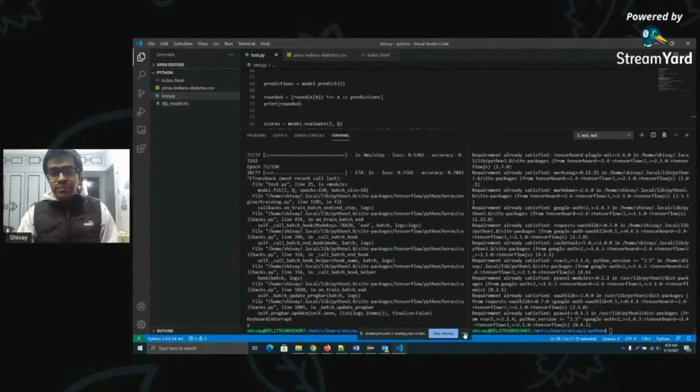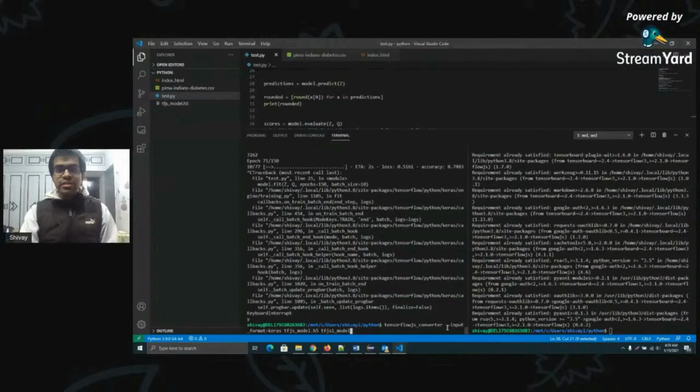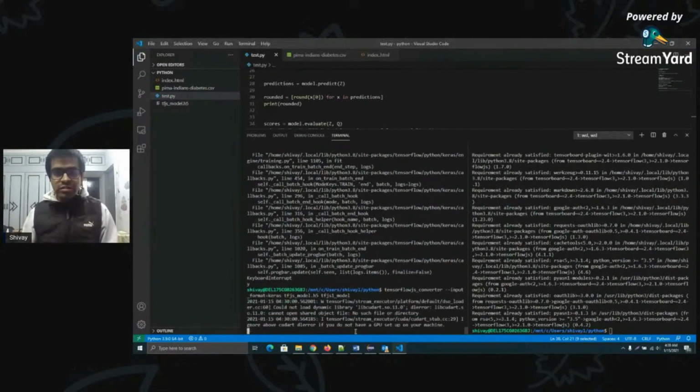Now, the next thing you have to do is run the command, which I have already created. The command is tensorflowjs_converter, and the input format that I'm giving it is Keras, because that's the input format. Then you see the TensorFlow.js model h5 file, which is the model file created from my Keras based model. Then I give it an output location for my converted model, which will have the model.json. Once I run this, let's wait for it to run.